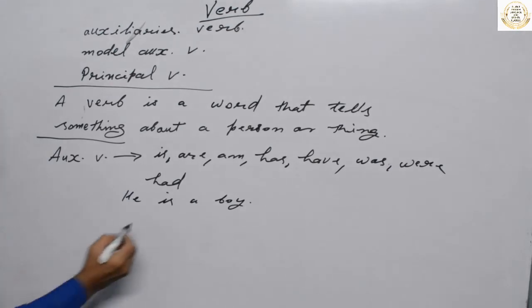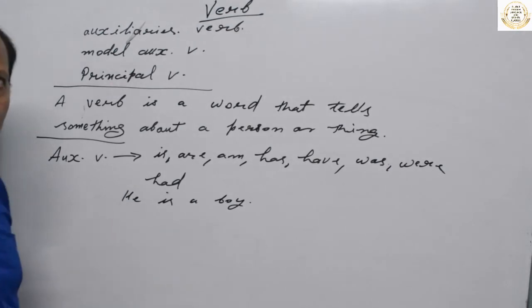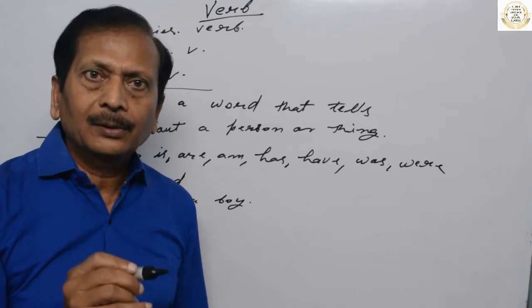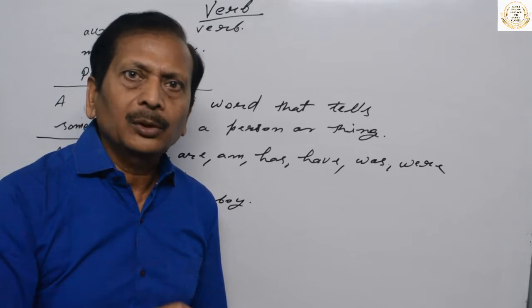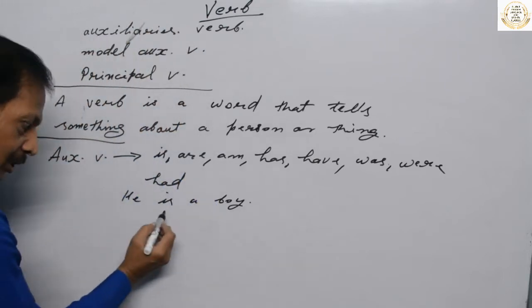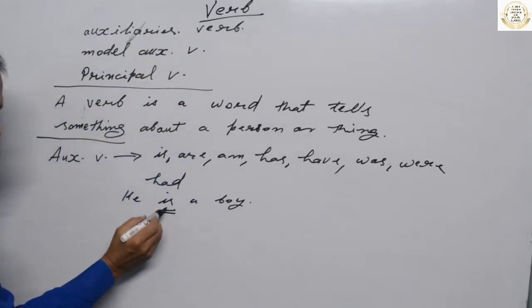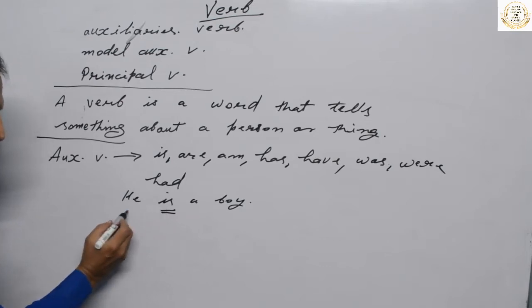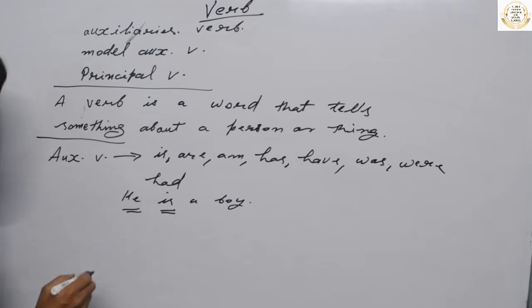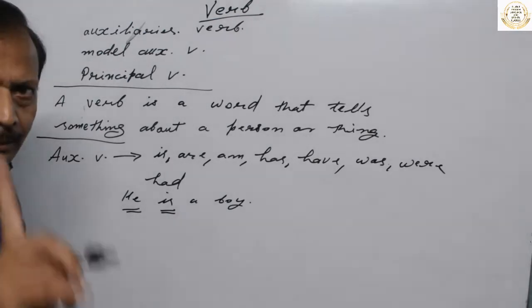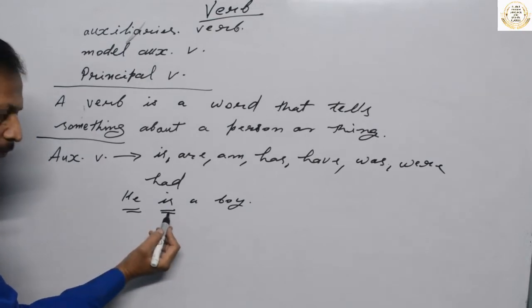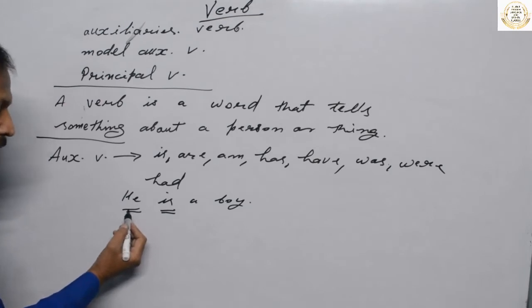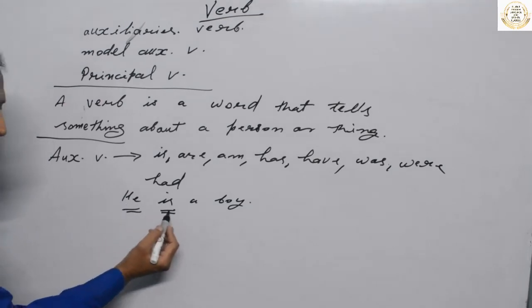Why don't you use are here? Because auxiliary verb are gives the sense of plurality. So we should not use are here. This auxiliary verb is singular, so it is used with singular subject. He means one person, singular person, so auxiliary also will be singular. You have seen just now, if subject is singular, verb is singular.